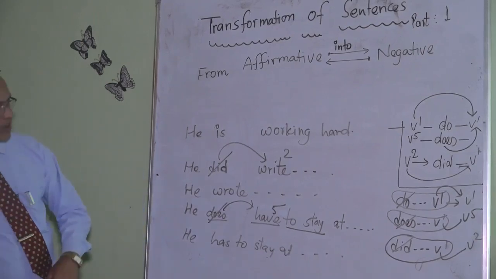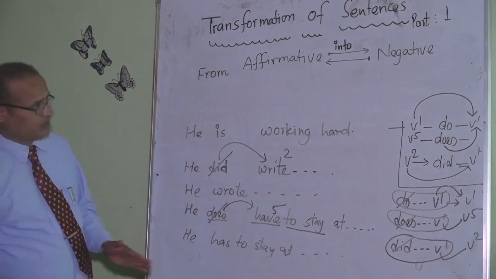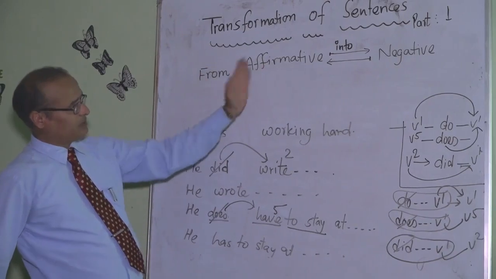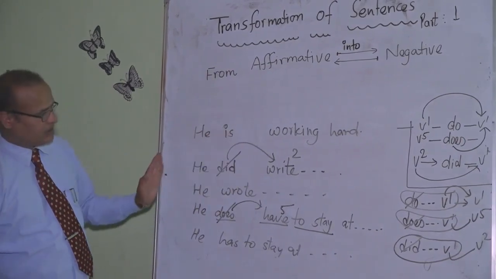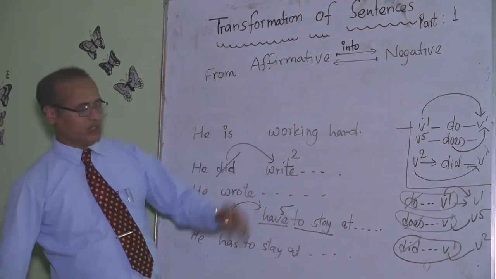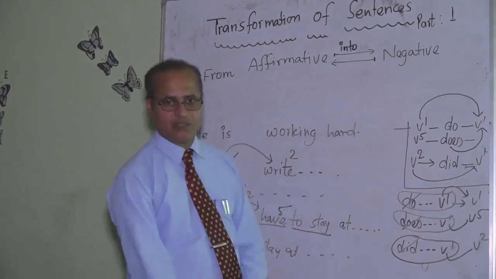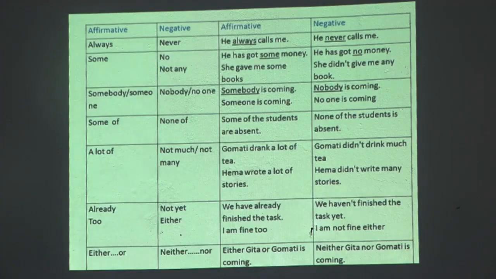Okay. There are some special terms while changing from affirmative to negative or negative to affirmative, vice versa. We have to interchange these words. So let's once again move to the projected part of this. Okay, let's discuss some issues.